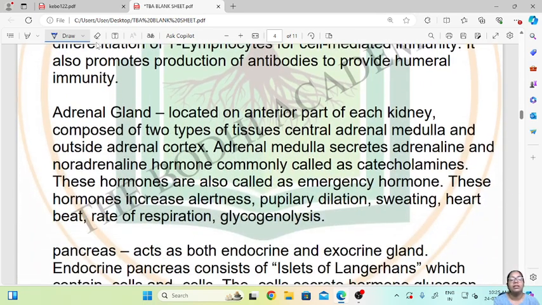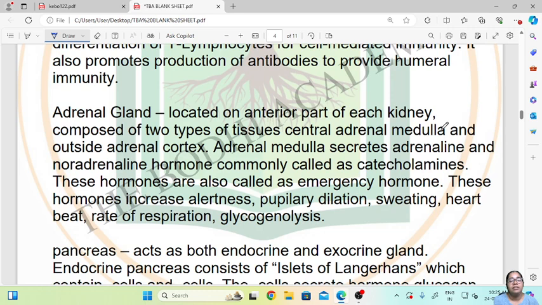Then comes your adrenal gland. The adrenal gland is located on the anterior part of each kidney. It is composed of two types of tissue, the central adrenal medulla and the outside adrenal cortex.